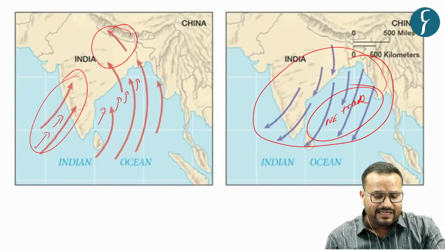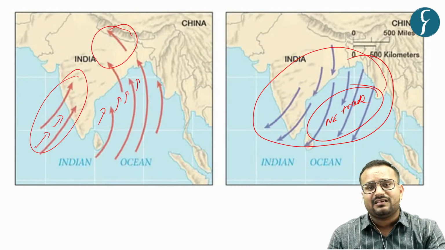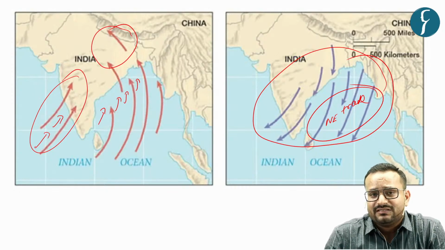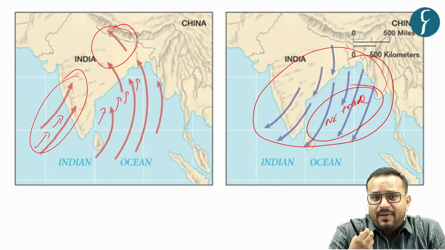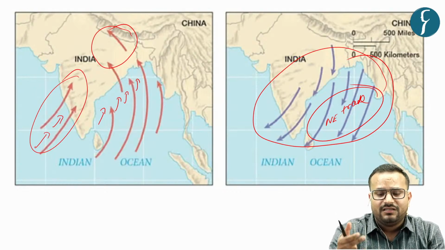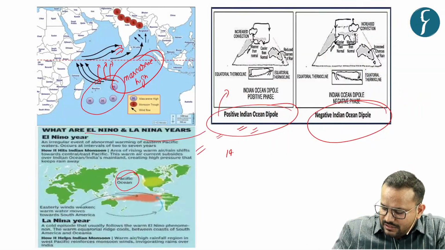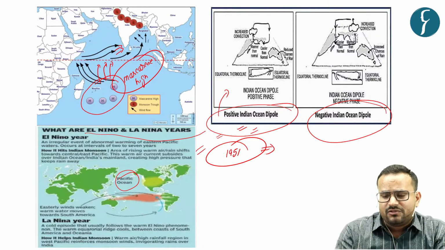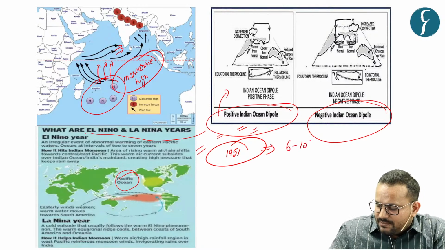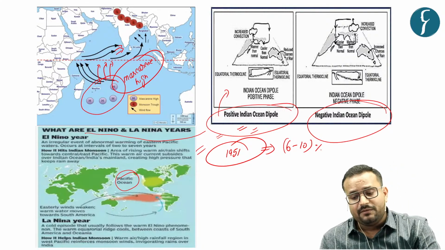Impacts like deforestation activities, and more aerosol emissions that are causing changes in the condensation pattern in terms of the rainfall. So that is why you have humans impacting what? The rainfall. For example, there is data that suggests that since 1951, the amount of summer monsoon rainfall has decreased by around 6 to 10%.